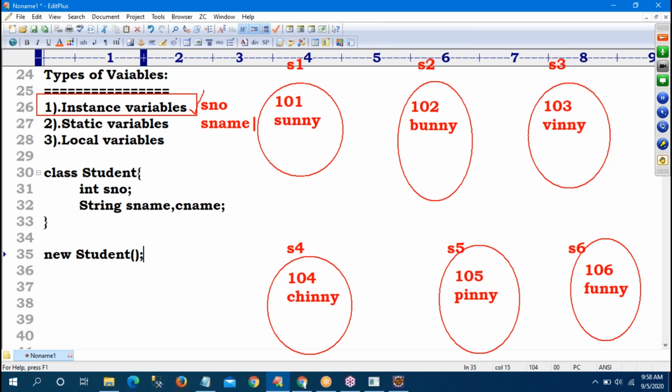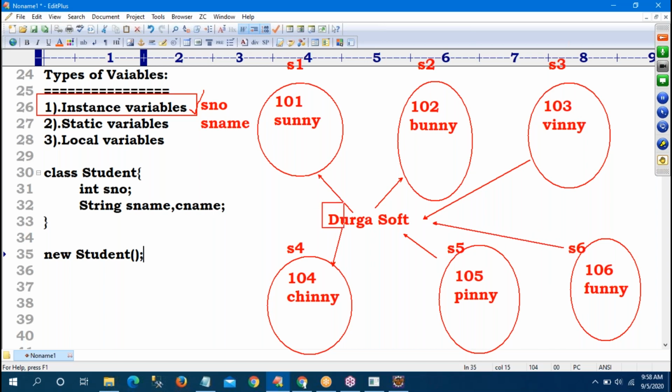All 10 students belong to only one institute, Durgasoft. So Durgasoft is the college. Student 1 belongs to Durgasoft, student 2, student 3, fourth, fifth and sixth also Durgasoft.